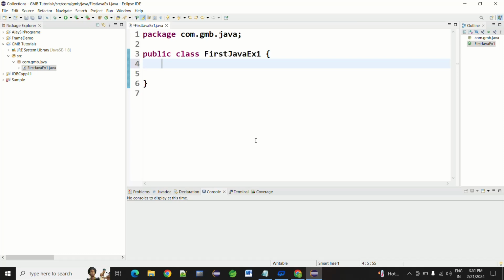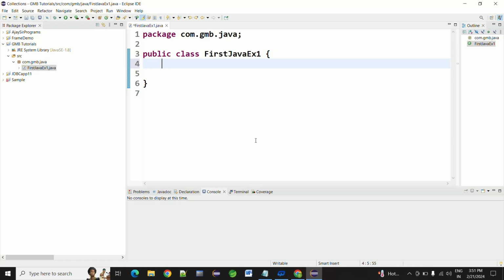We have to create one main method, a predefined method that Java has given. If you run the program on the JVM, it must check for the predefined method. We discussed predefined methods and user defined methods. This is the predefined method. Every time Java will check whether the predefined method is there or not.